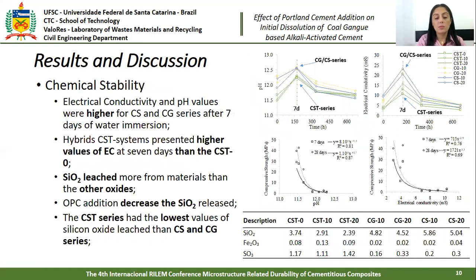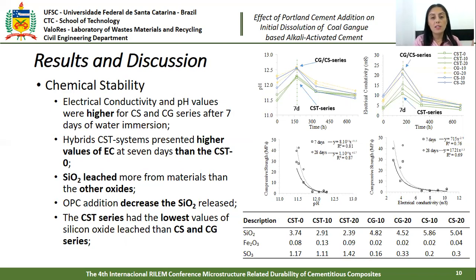Salt solubility in aqueous medium can be analyzed by electrical conductivity. The higher the ion concentration, the higher the electrical conductivity. The CS and CG systems presented the higher electrical conductivity and pH values after 7 days of immersion, which indicates that some of the alkalis and metal ions did not participate in the alkaline reaction and are free to leach. CST systems have lower electrical conductivity and pH values, thus indicating the development of a more stable microstructure.